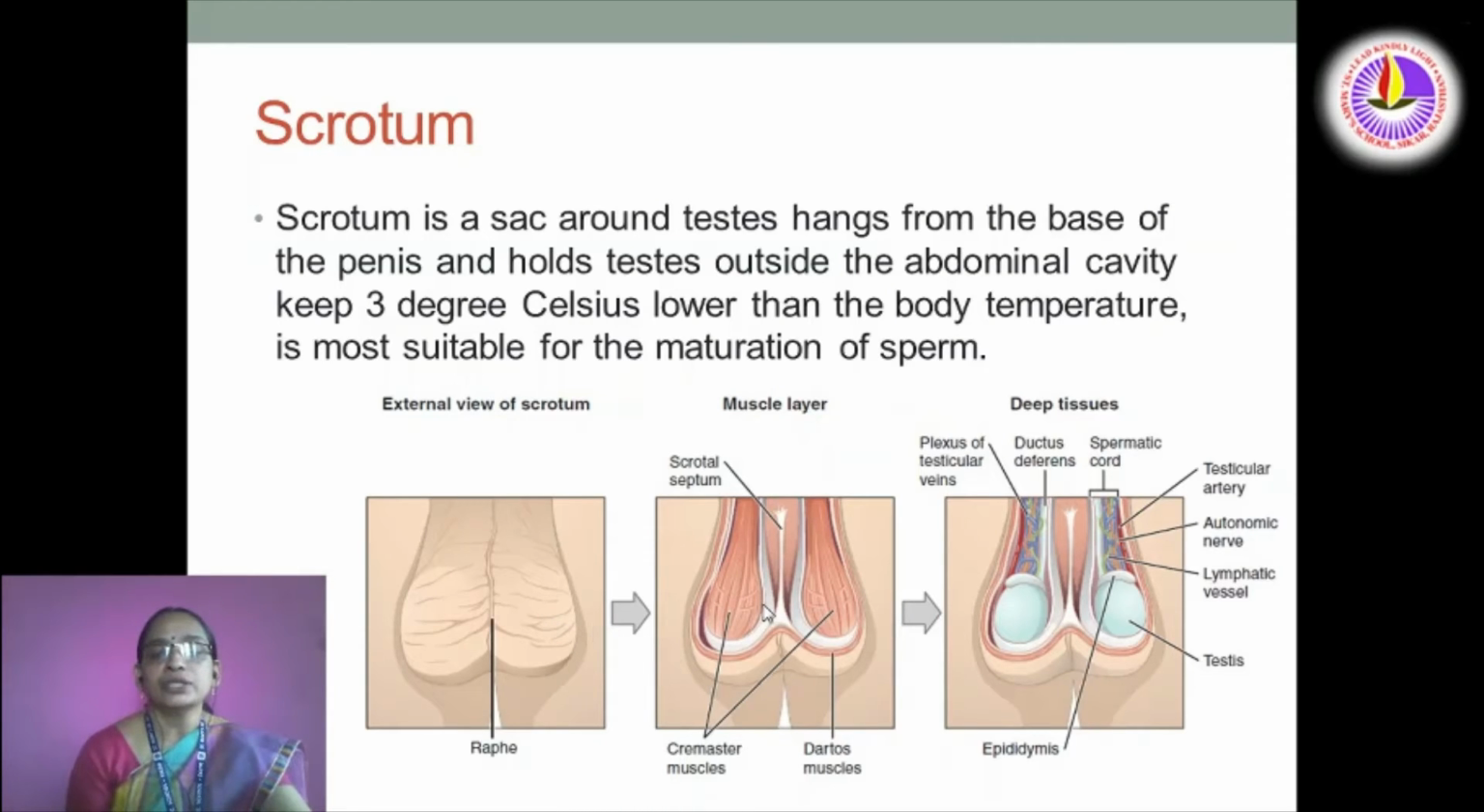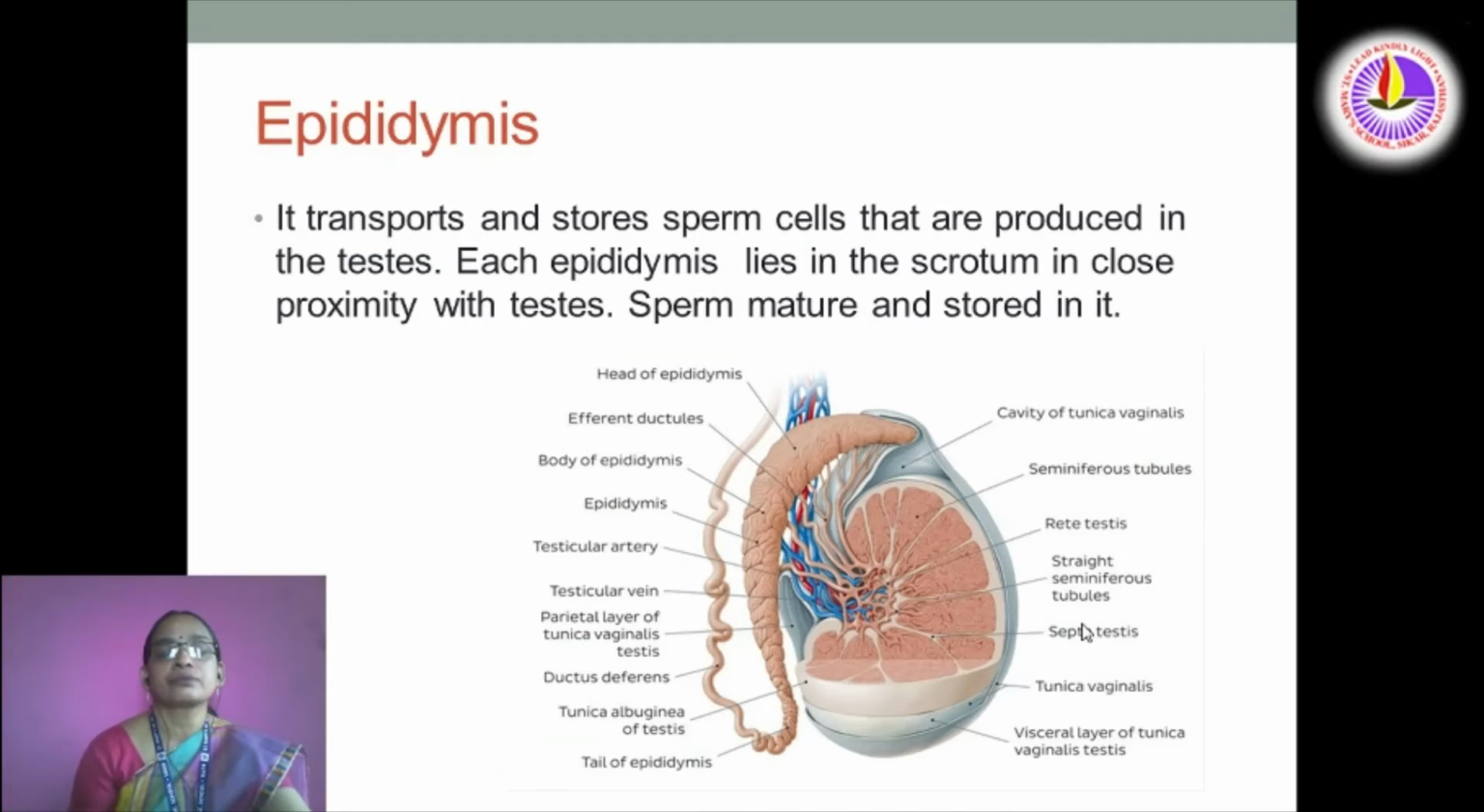External view. Here you can see the muscle layer and the interior part clearly visible. Epididymis. Its main function is that it transports and stores sperm cells that are produced in the testis. Each epididymis lies in the scrotum in close proximity with testis. Sperm mature and are stored in it.